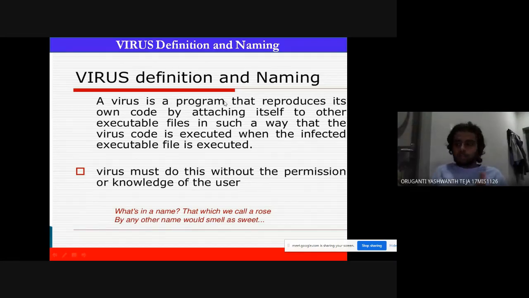A virus is a program that reproduces its own code by attaching itself to other executable files like doc files or PPT files, in such a way that the virus code is executed when that particular infected file is executed. Viruses must do this without the permission of the user. If the user finds it, he will try to run some anti-virus software tests. So it will do this on its own without the user's permission.